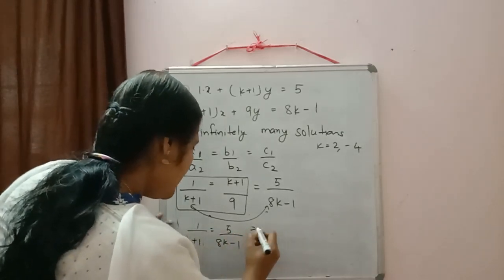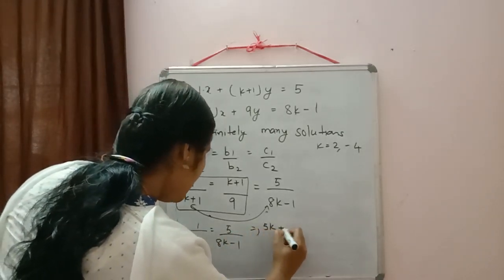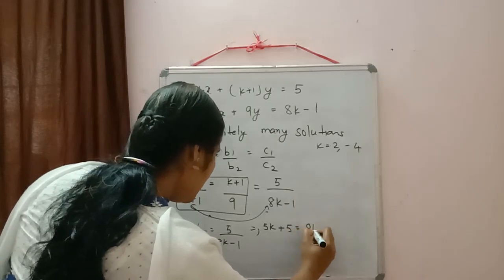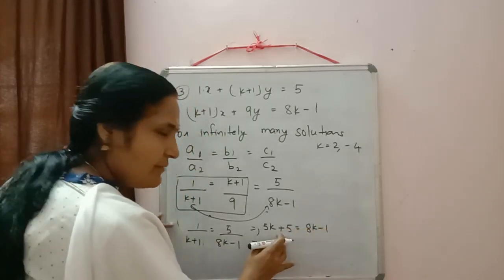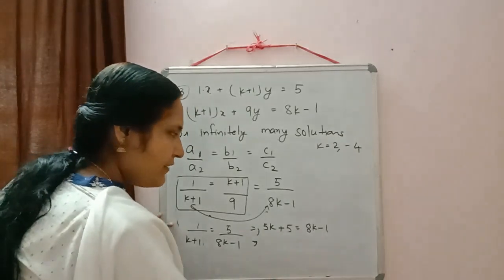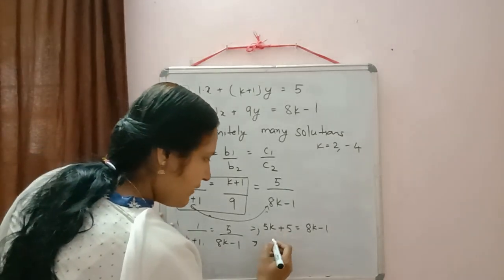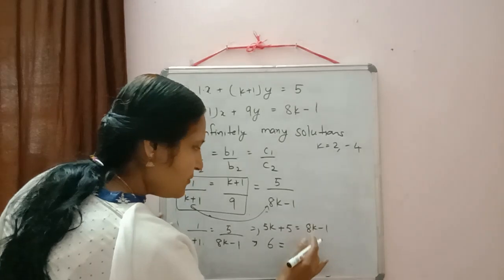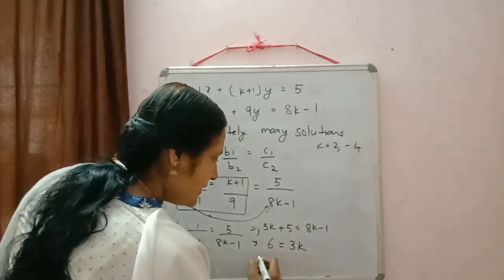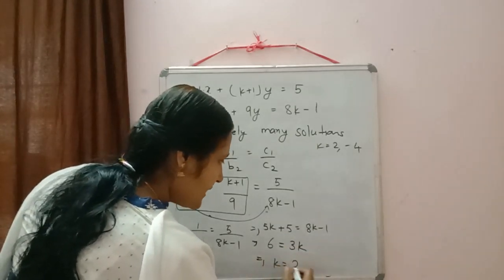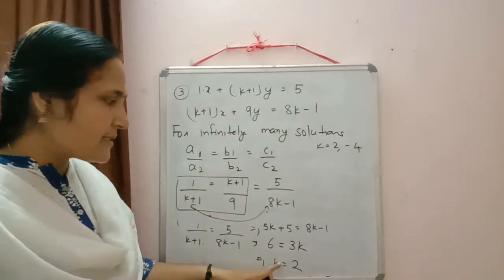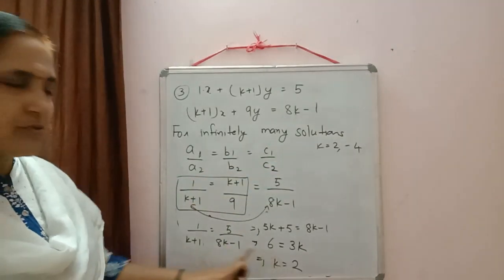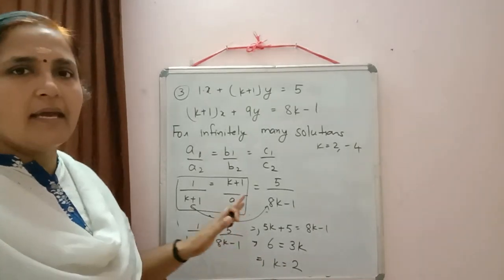So cross multiplication, we will get 5k plus 5 is equal to 8k minus 1. So here minus 1 we can shift to left hand side and 5k to right hand side. So 5 plus 1, 6 is equal to 8 minus 5, 3k. Then we will get k is equal to 2. So the value which is common in both is k is equal to 2. So answer will be equal to k equal to 2.